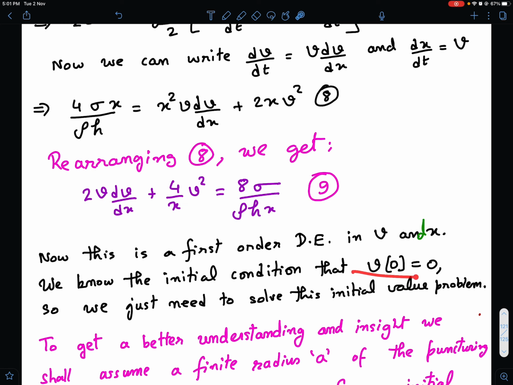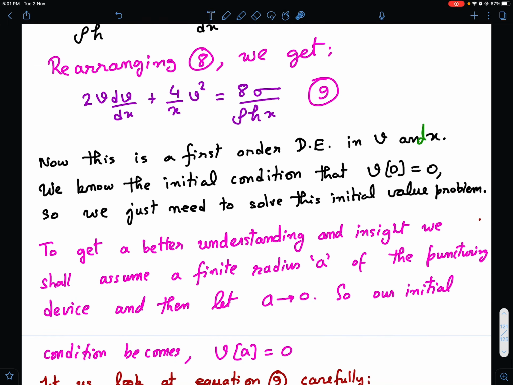We know the initial condition that v of 0 equals 0, because when you have pricked, just at the beginning those particles will be moving at practically 0 velocity. So I can say that when x is 0, velocity is 0. So we just need to solve this initial value problem. We have the differential equation, we have the initial condition, and we need to solve equation number 9.